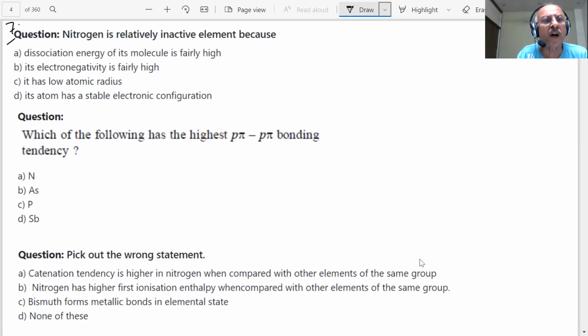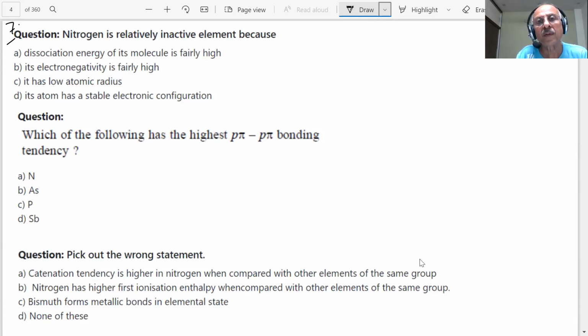Dissociation energy of the molecule is high. Electronegativity is high. It has low atomic radius. Its atom has a stable electronic configuration. What is the answer here, students? Nitrogen is an inactive element because